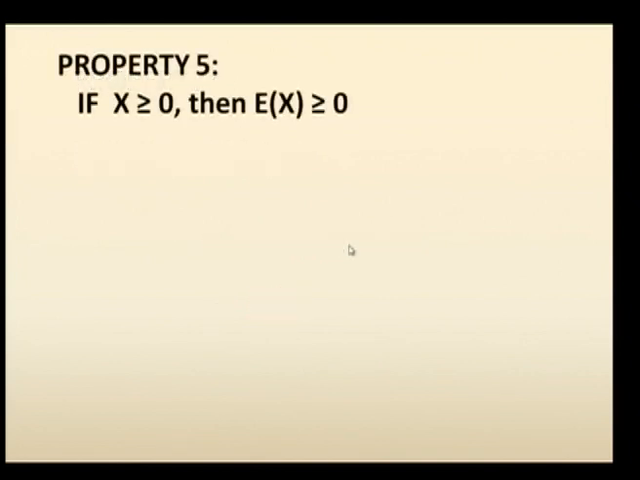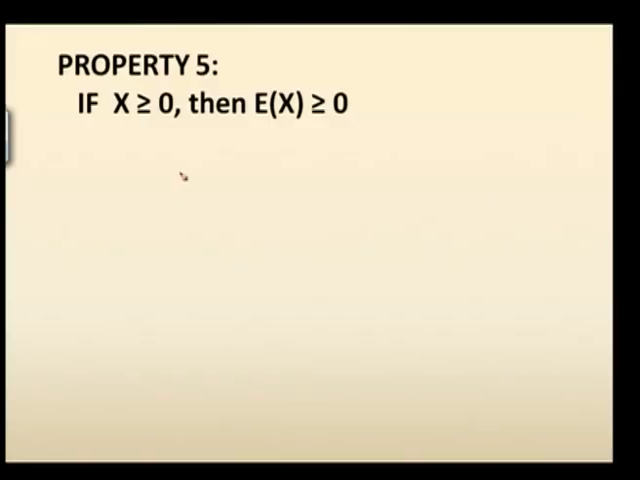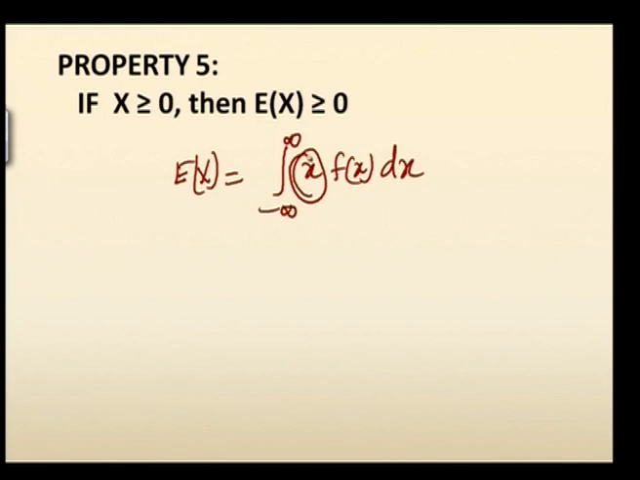Okay. So what is the next property? The next property says if x is greater than or equal to 0, then the corresponding mathematical expectation is also greater than or equal to 0. So how to prove this? We take expectation of x. According to the definition it is integral minus infinity to infinity of x into f of x dx. Here particularly x is given to be greater than or equal to 0, therefore the whole integration is greater than or equal to 0. Because f of x is already defined to be a PDF, probability density function, f of x is non-negative.